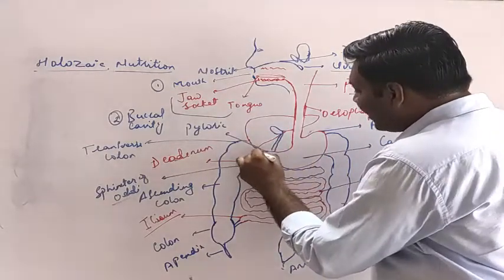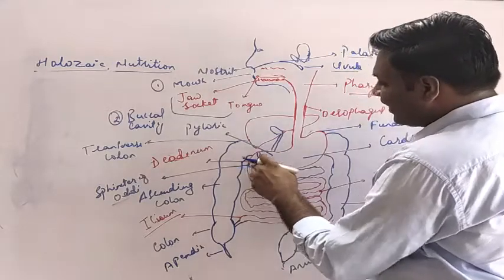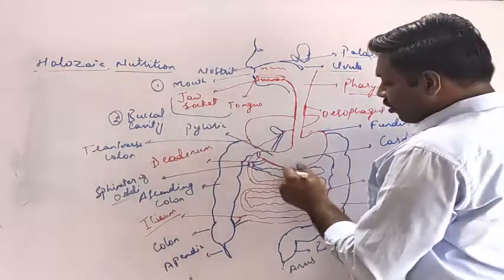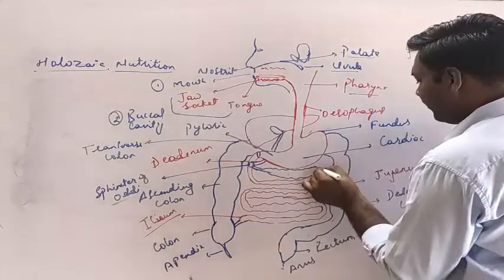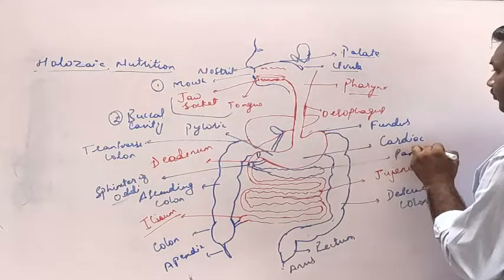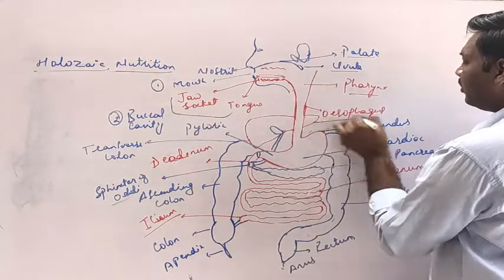After that, food will enter the small intestine, that is the C-shaped part called the duodenum, where the secretion of the pancreas, we will label it pancreas, and this will be the liver.